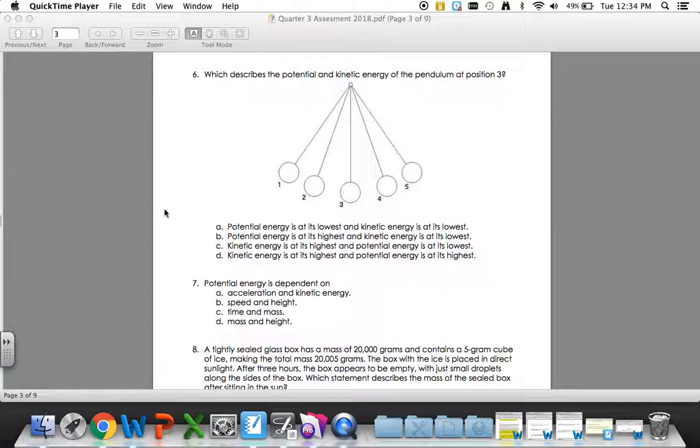7. Potential energy is dependent on A. Acceleration and kinetic energy. B. Speed and height. C. Time and mass. D. Mass and height.